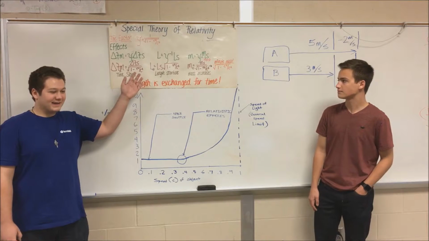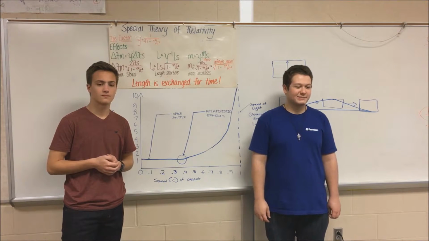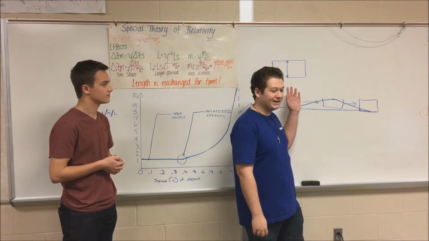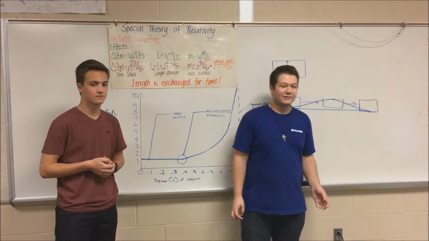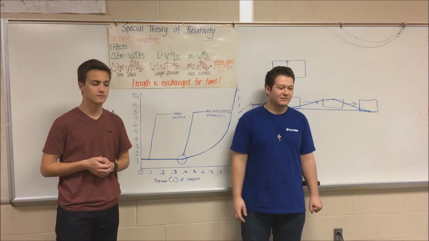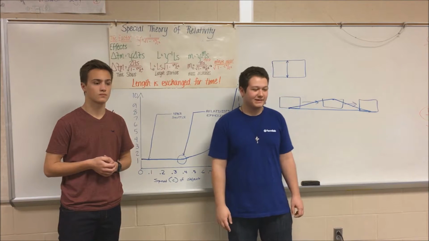Here are Einstein's equations of special relativity. The first idea that these equations demonstrate is time dilation. As the spaceship approaches the speed of light, time slows down. So when a spaceship is going very fast, the Earth appears much closer to the star that it's headed to from the frame of reference of the occupants.